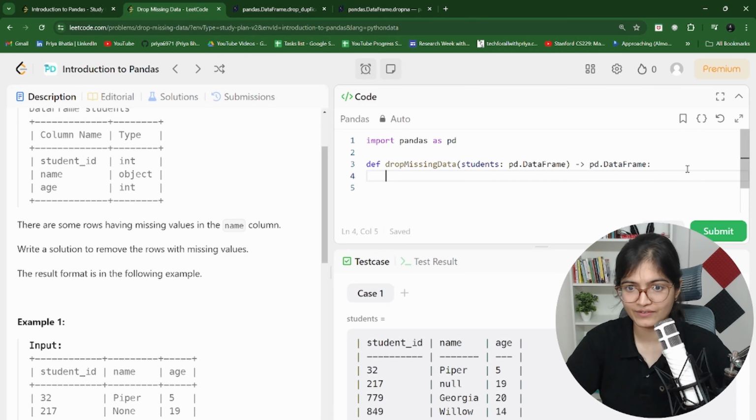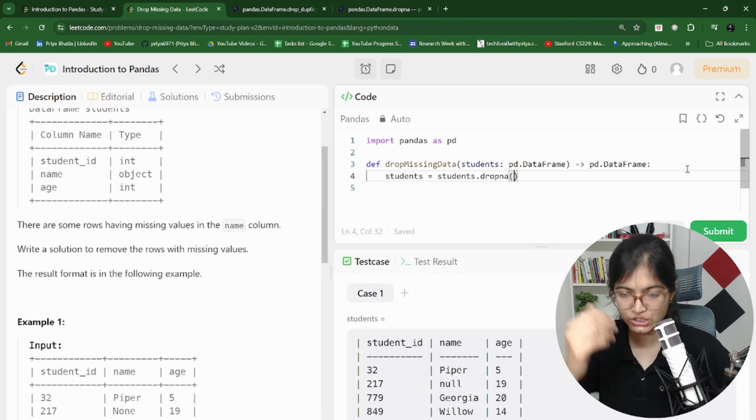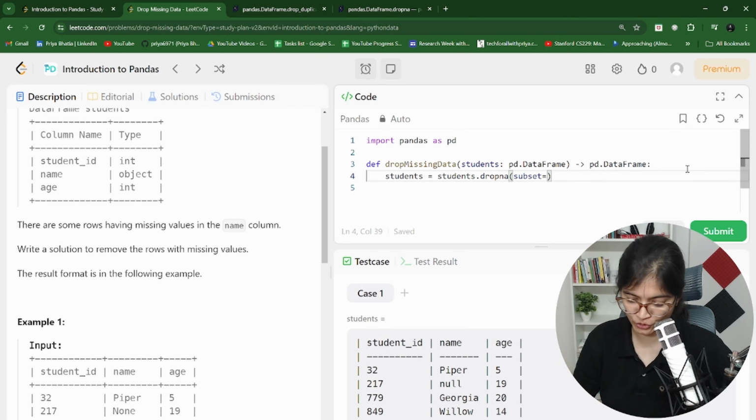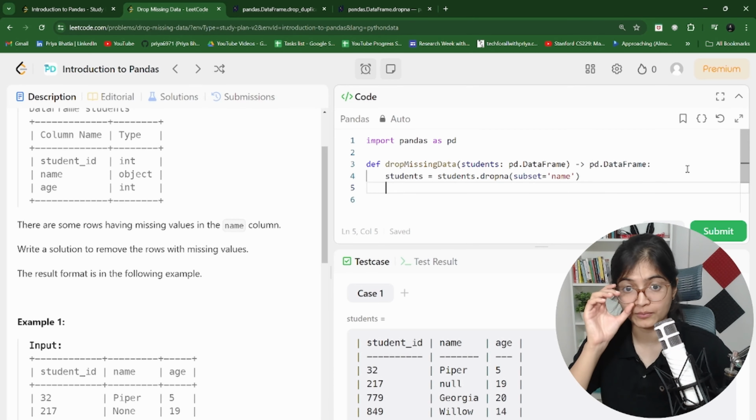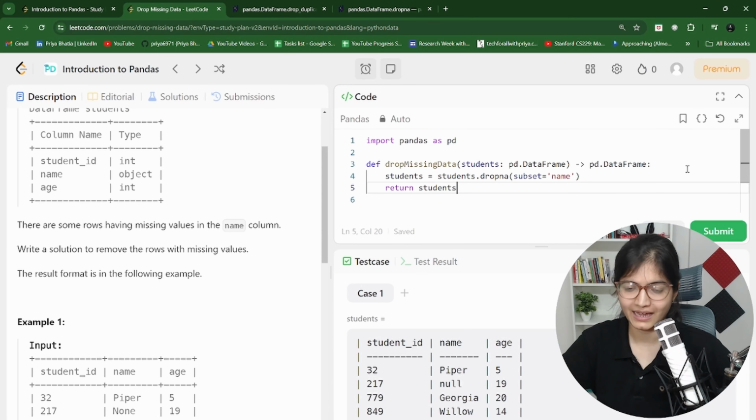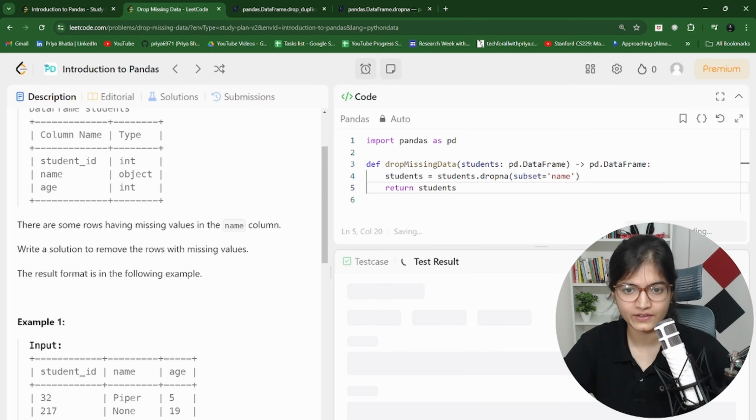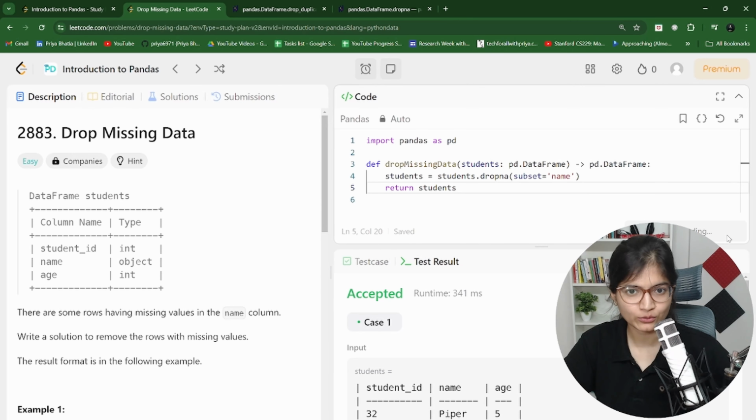So what I will do is I will say students is equal to students.dropna. By the way, if there is any function you feel that you are not comfortable with, please refer to the documentation which I'm showcasing to you. I feel then it will be very easy for you to solve these problems. What you can return further is the students. And here you go. Just run this. It's accepted. Try to submit this. I feel it is working fine.